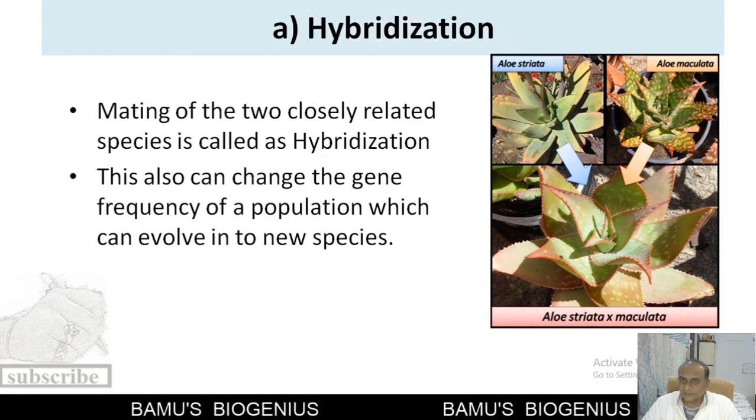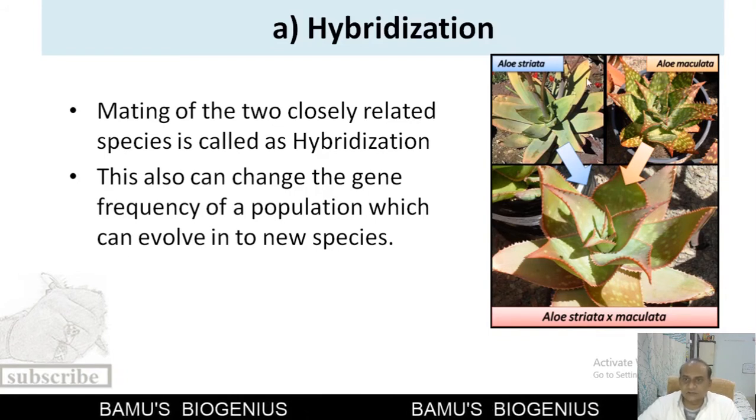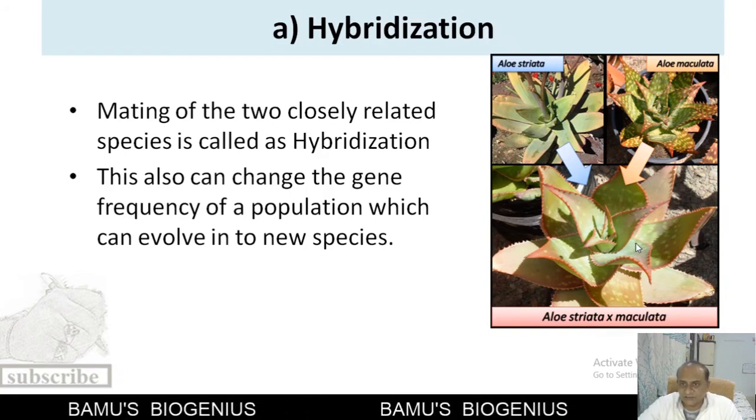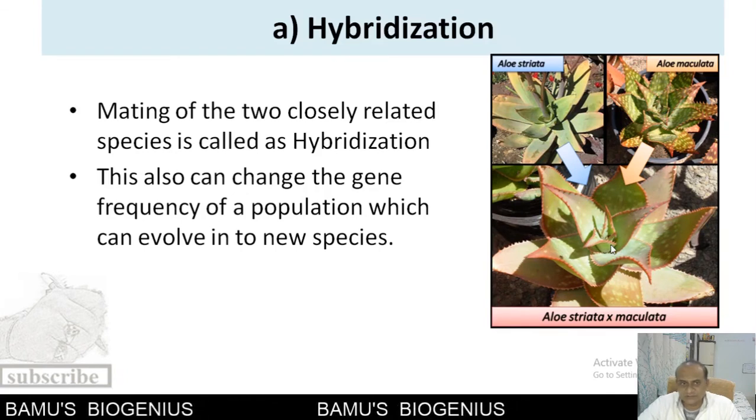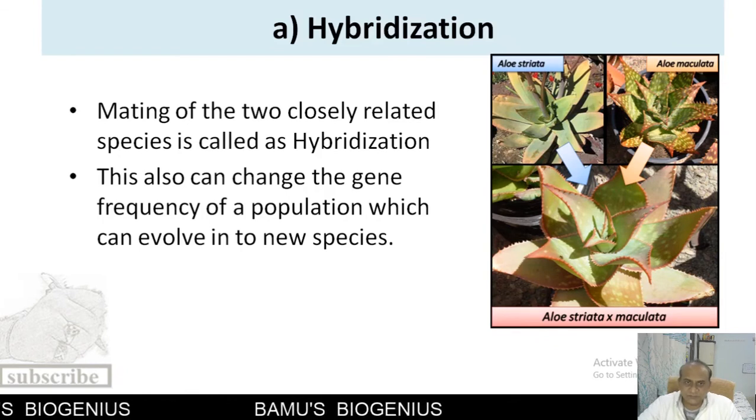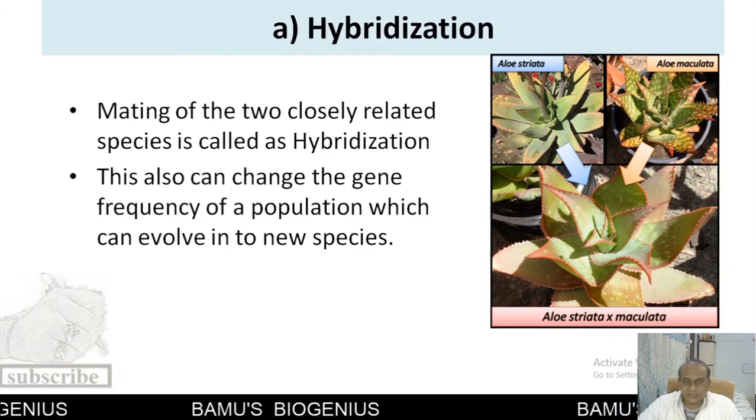In plants also, you can see here allostriata and allomaculata give rise to a hybrid individual. So this is how the gene frequency of a population can be changed with the help of hybridization.